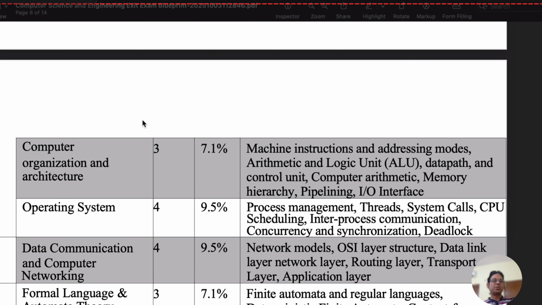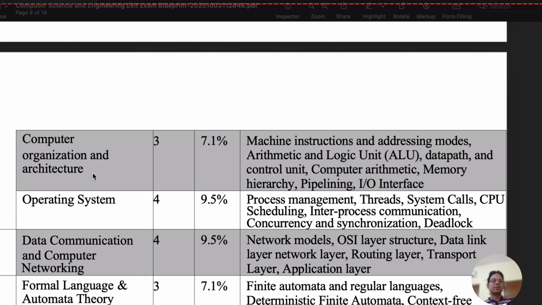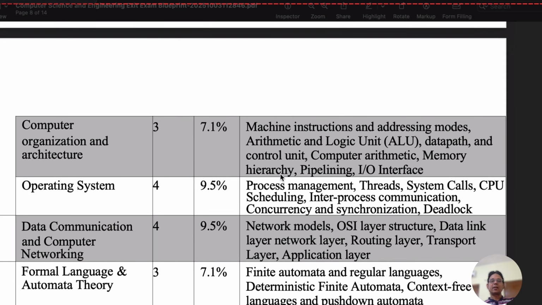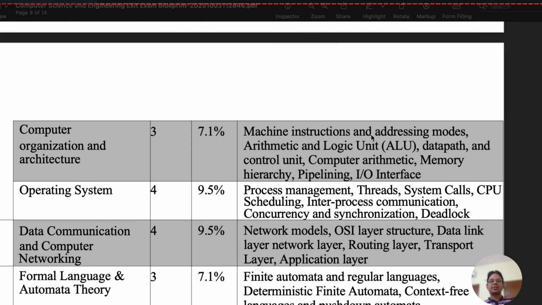Another course is computer organization and architectures. For this course, contents will be machine instructions and addressing modes, arithmetic and logic unit, data path and control unit, computer arithmetic, memory hierarchy, pipelining, IO interface, and computer architectures. So from these contents, 6 to 7 questions will come into the exit examinations.